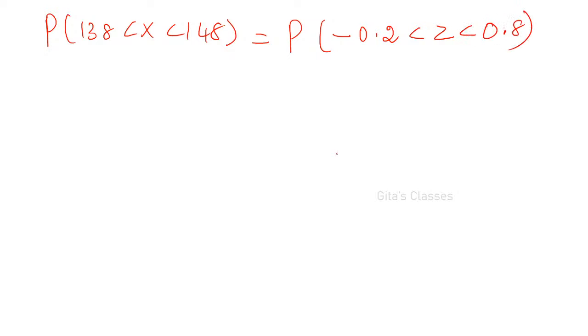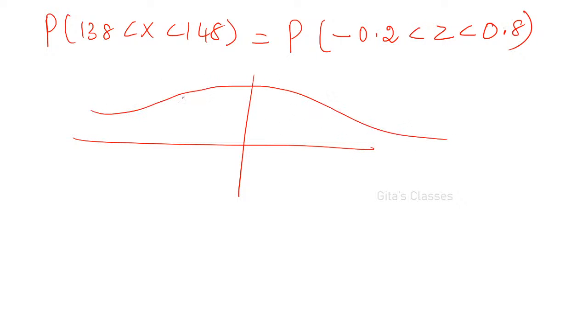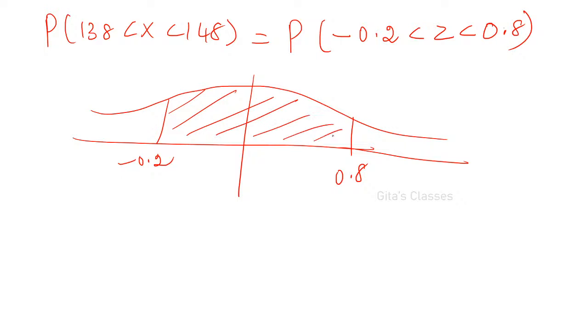This is the area. Minus 0.2 is on the left hand side and 0.8 on the right hand side. So first let us draw the region. Here minus 0.2, and somewhere here 0.8. This is the required area.